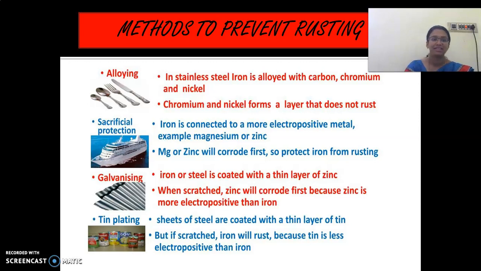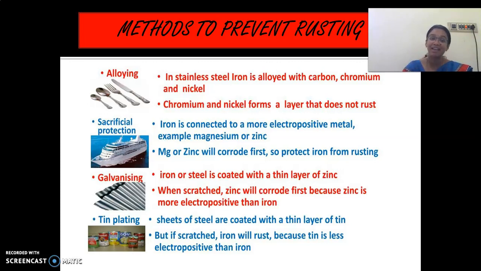Second one, sacrificial protection. So, what is meant by this? Iron is connected to a more electropositive metal. Example, magnesium and zinc. We have this iron, right? The ships are made up of it. So, it is mixed with magnesium and zinc. This magnesium and zinc will corrode first. Then only the iron starts rusting.